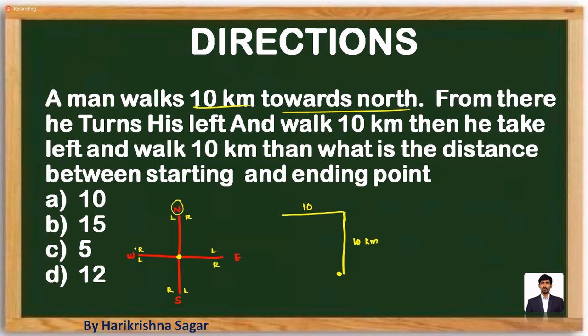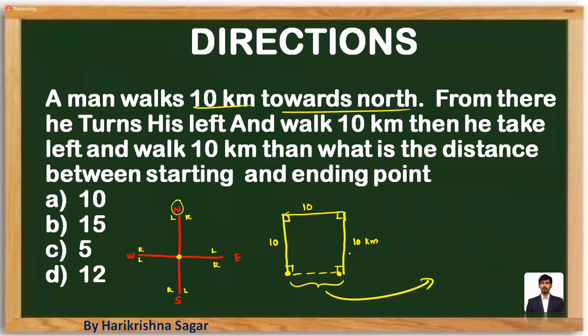When you are moving in this direction, that means west. What is the left direction for him? This is the left direction. Again he walks 10 kilometers by taking his left turn. Now, what is the distance between the starting point and the ending point? They are expecting us to find out this distance. As I told you, every turn makes a 90 degree angle.